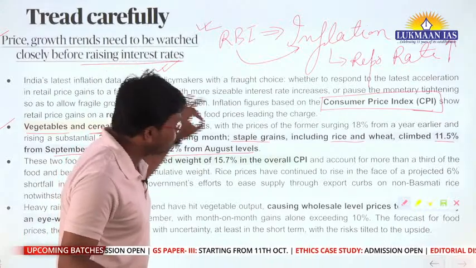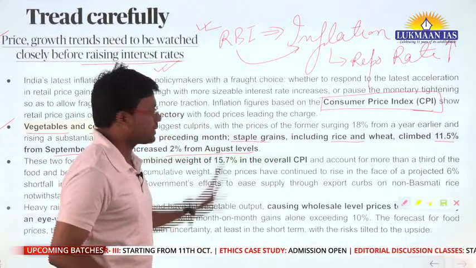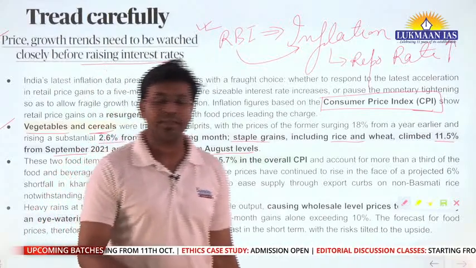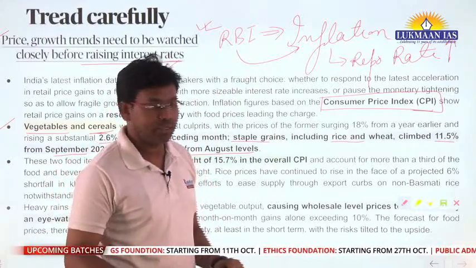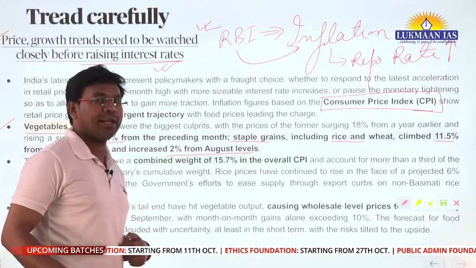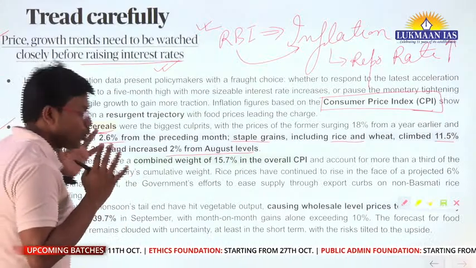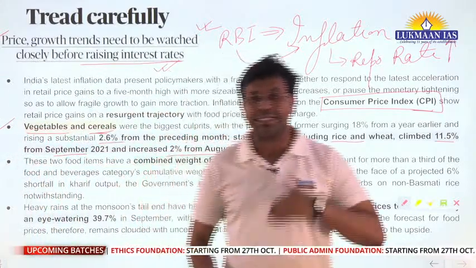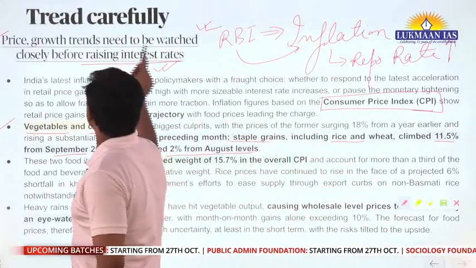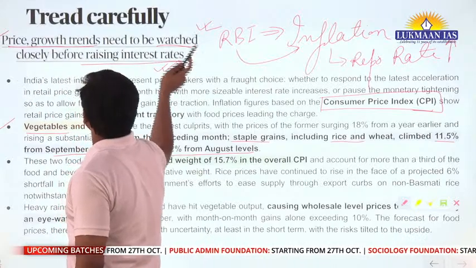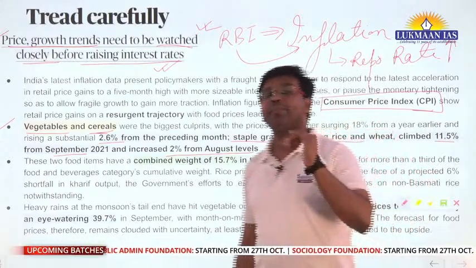So the prices of food items have gone up. People are saying that when the prices of food items go up, there should be some other measure instead of increasing the repo rate. Instead of increasing the repo rate, the RBI should think of doing something else. People have said there should be a close watch on the economy, to see how the economy is performing. Price and growth trends need to be watched closely before raising the interest rate, before raising the repo rate.